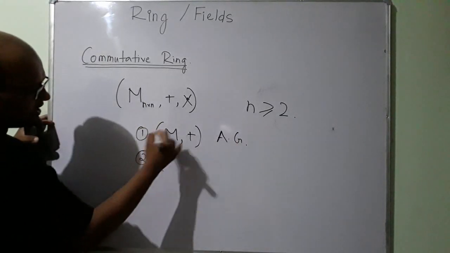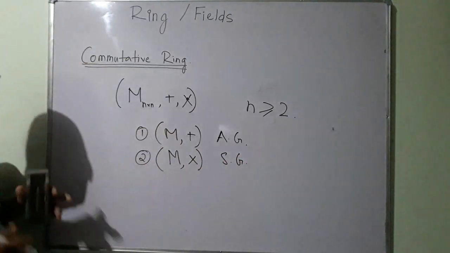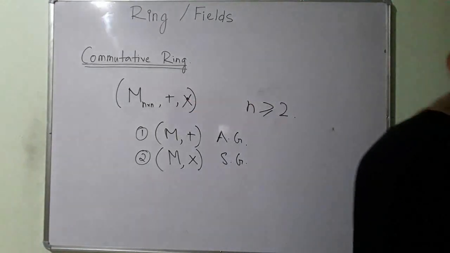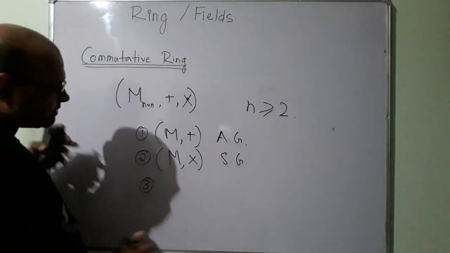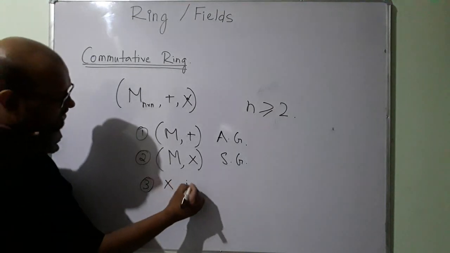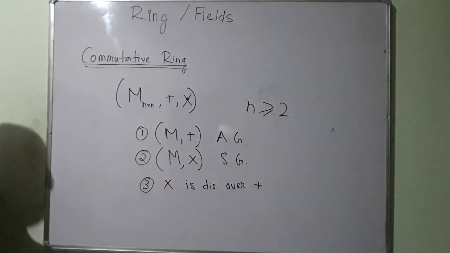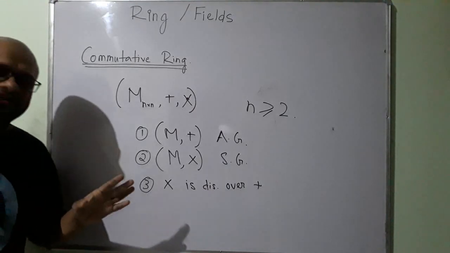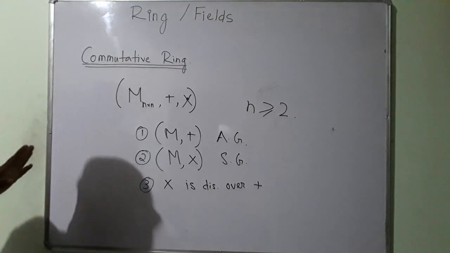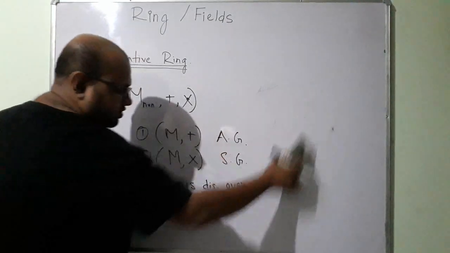Okay, the set of matrices under multiplication is a semigroup. Refer to the last video if you have confusion about why these are true. Now, it is also true that matrix multiplication is distributive over matrix addition. Try to verify whether this is true. Right now take my word for it, but you should verify.